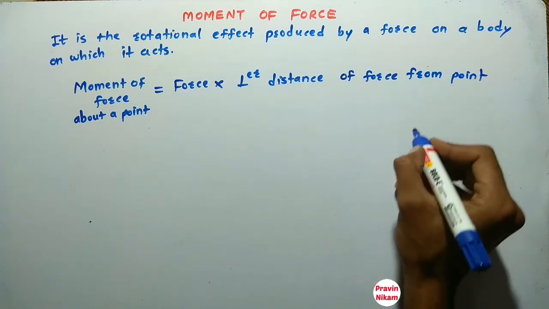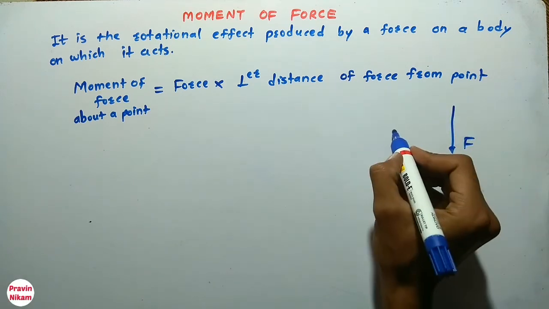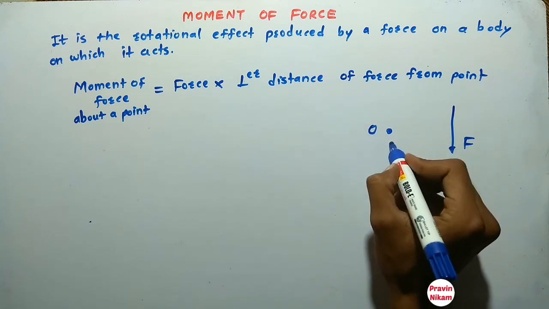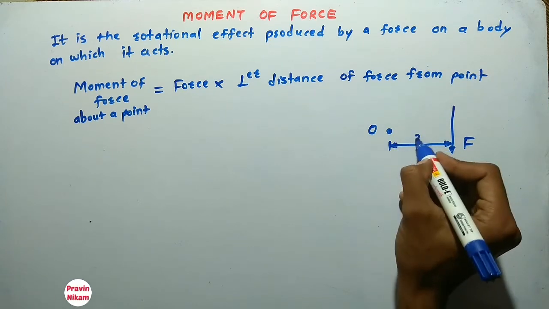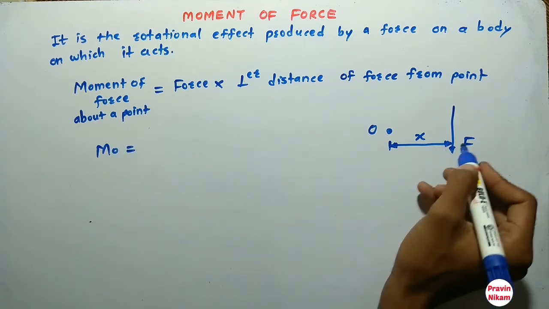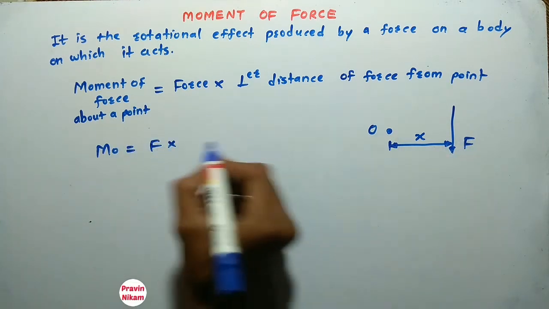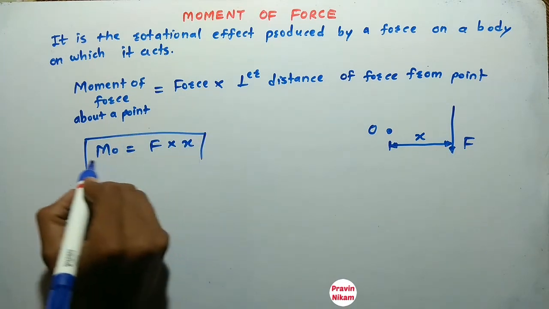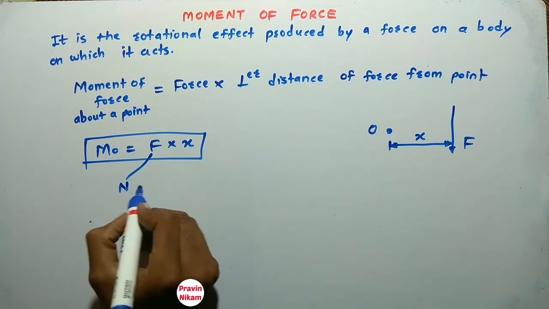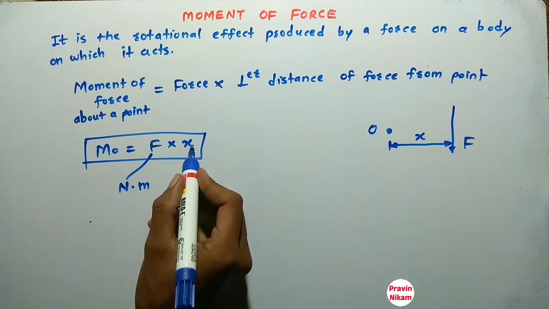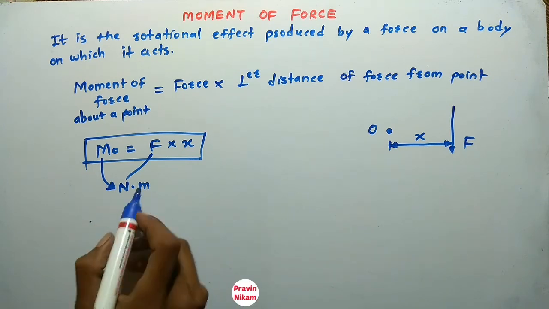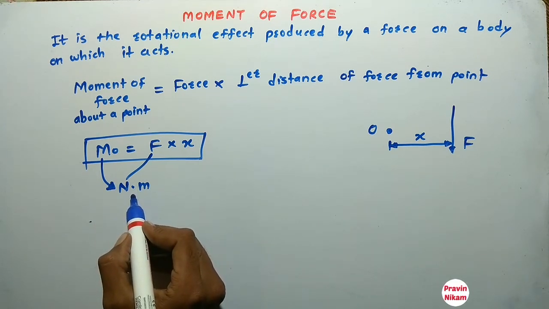Means if this is the force here and this is a point, and we have to find the moment about this point O, and this is the perpendicular distance x, then the moment about this point O is MO equal to force into perpendicular distance x. So this is the formula for moment. Now what is the unit for moment? The unit of force is Newton and the unit of distance is meter. So the SI unit of moment is Newton meter.